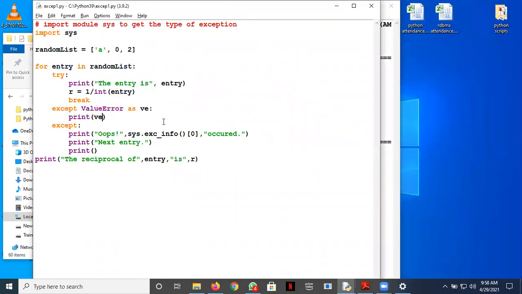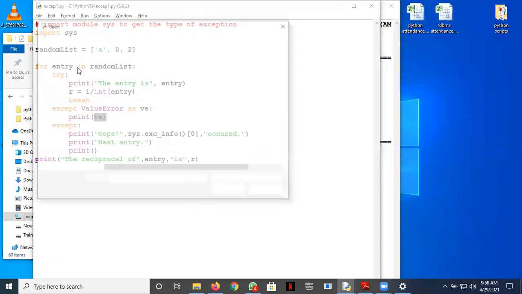So this is another way of doing it. Writing like except ValueError, that is the predefined built-in exception handler, and then as VE, and then you print this message here. So you can print your own message also and a system generated message also. And the sys module method exc_info can also help you to print messages if you are not aware about the type of error which has occurred. Okay. So let's take another example.